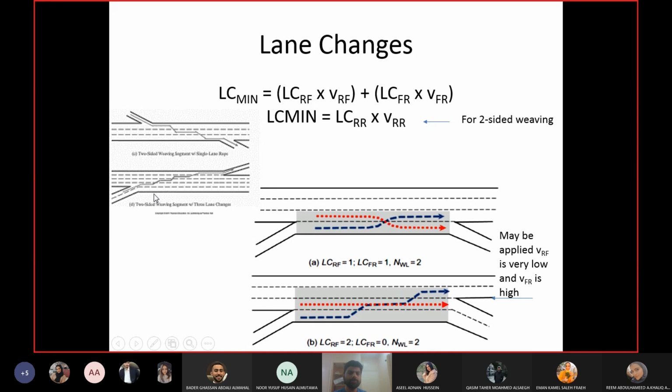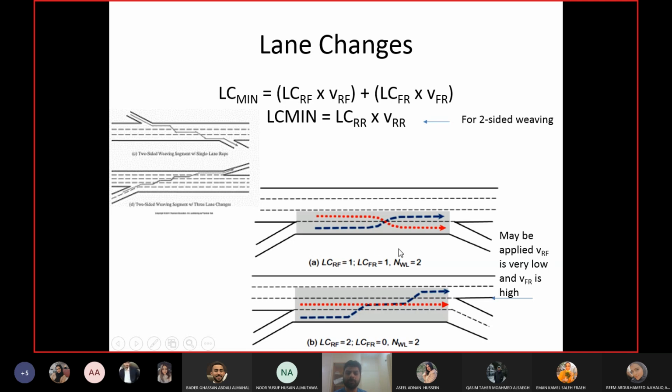So in this case, you can see we have 1, 2, 3, and 4 lane changes from ramp to ramp. So basically it will include all the lanes. If you have two-sided weaving, then the number of lane changes will be the complete number of lanes of the freeway, right?